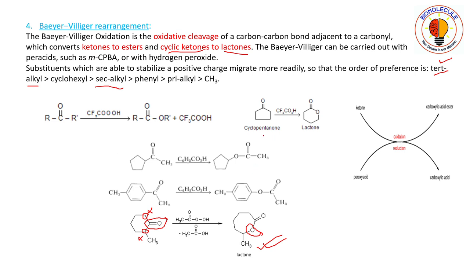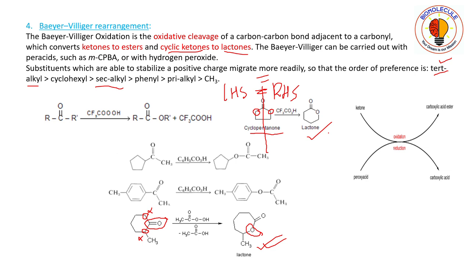Okay, now see here this one example, cyclopentanol. In this compound, both the groups are same, that is, this is a symmetrical ketone. If you draw a mirror plane, you will get LHS equals to RHS. That is LHS equals to RHS here. So you can insert oxygen in either of the bonds. Okay, you will get the same product.